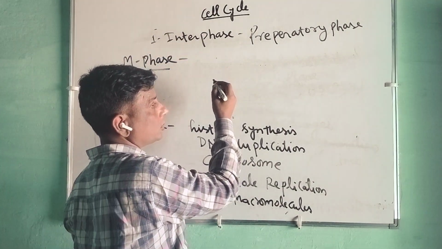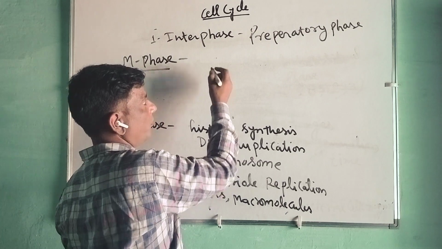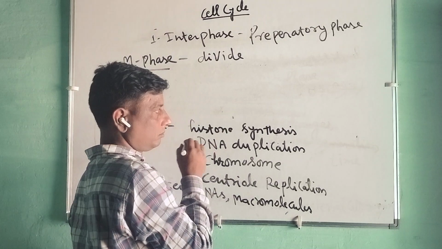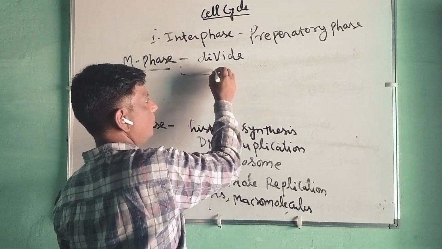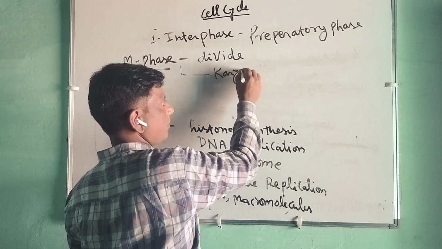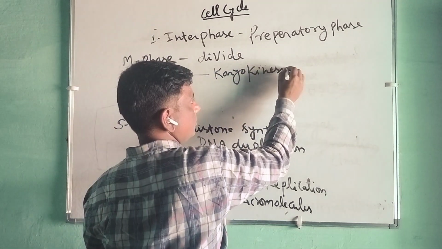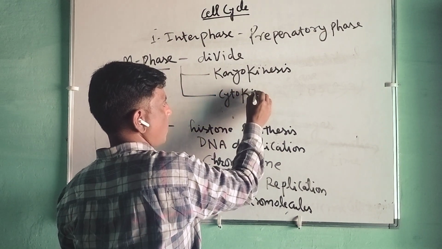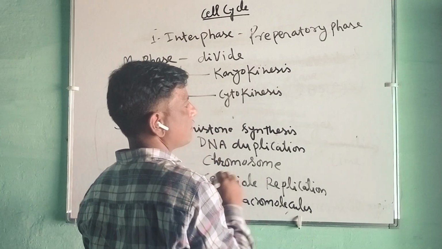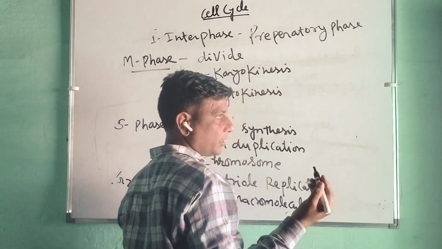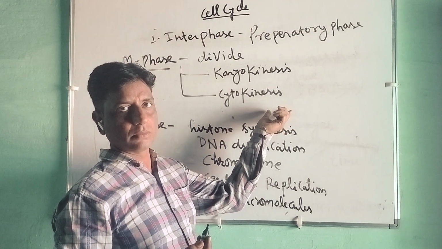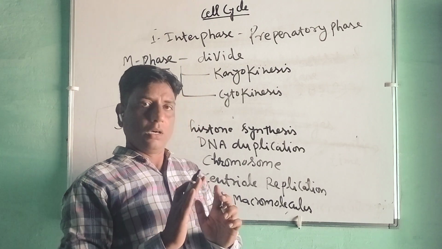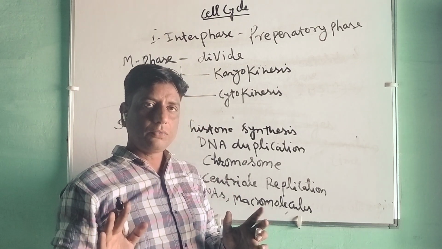Already duplicated constituents or cell organelles will divide here. It is further divided into karyokinesis and cytokinesis. Karyokinesis means division in the nucleus, and cytokinesis is division in the cytoplasm, depending upon the cell. Here the whole cell is divided now.